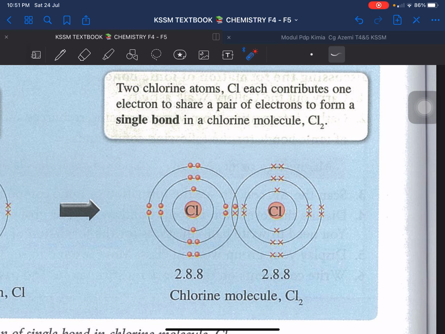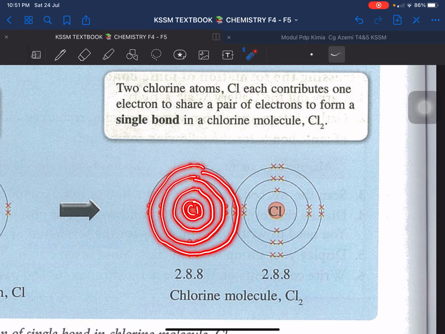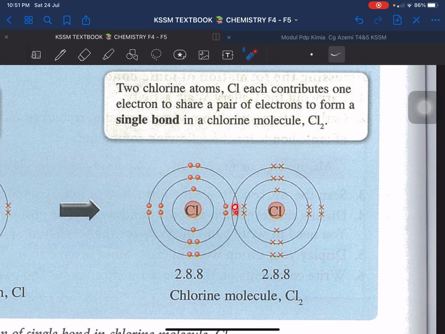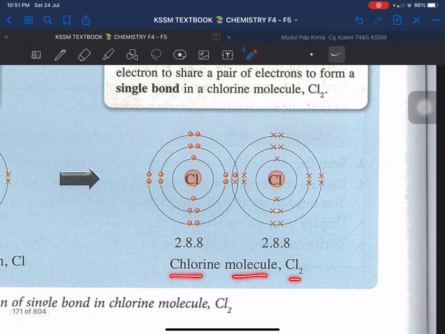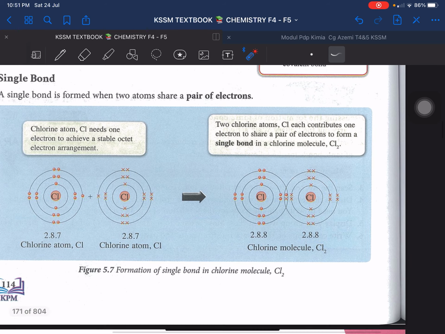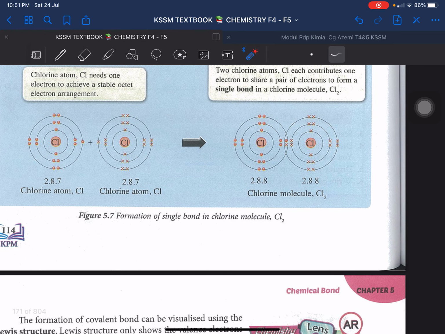Okay? Jadi, memandangkan diorang ni berkongsi kan, they are sharing electrons. So, what will happen is, the third shell is going to meet each other. Dia akan berjumpa. You just draw as usual. Lukis saja macam biasa. Ada simbol, ada nukleus. First shell, second shell, janganlah kasih jumpa. Tapi third shell tu, you have to combine it like this. So, dia akan jadi X titik. Okay, titik X. Di sinilah diorang berkongsi. Jadi, bila berkongsi, diorang akan jadi chlorine molecule Cl2. Single bond is formed. That is the example for formation of single bond.